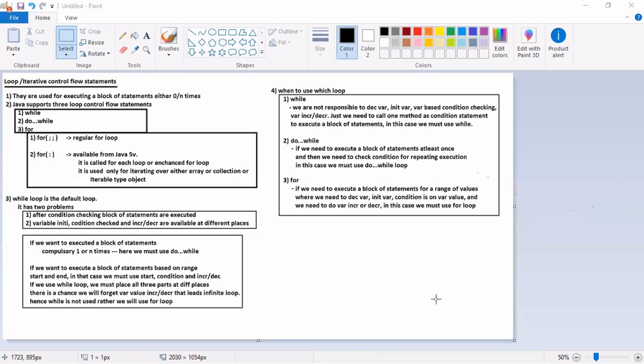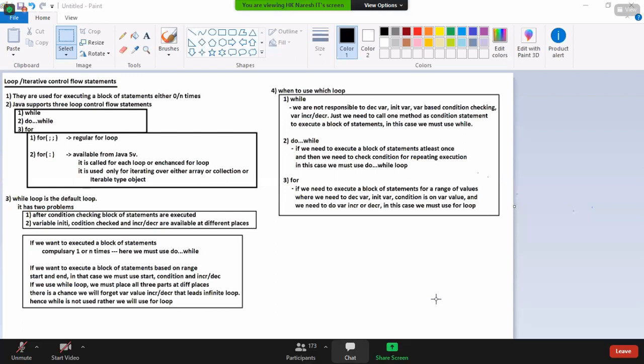Are you already comfortable? Now, I want to read values from an array. An array has a fixed length. It is not infinite. It starts from 0 and ends at length. Start you know, end you know. Can I use a while loop here? Yes, I can use a while loop.